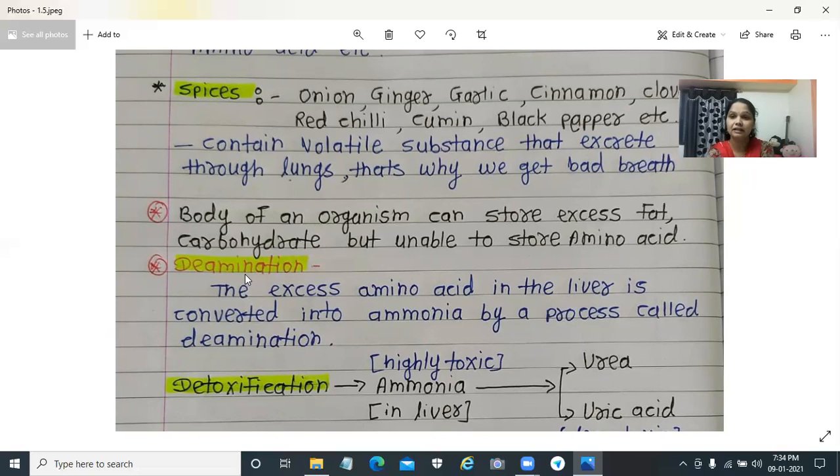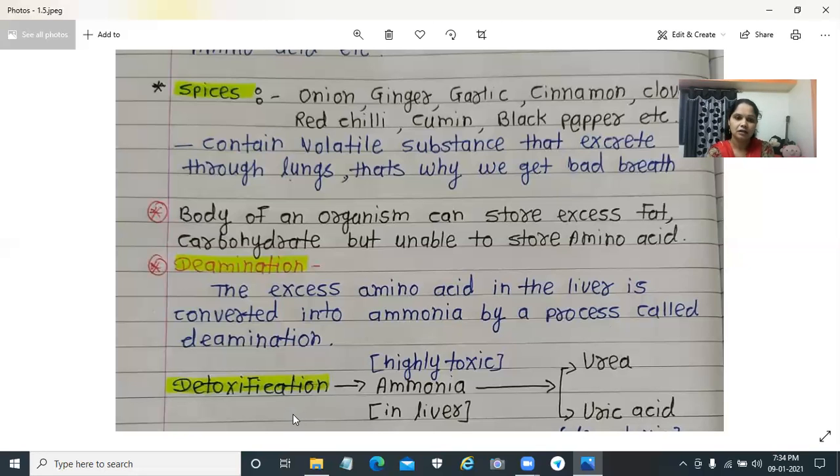So there is deamination. Excess amino acids in the liver are converted into ammonia by a process called deamination. Listen carefully once again: de means removing, amination refers to amino acid. Removing of the amino acid. Excess amino acid in the liver is converted into ammonia by the process called deamination.